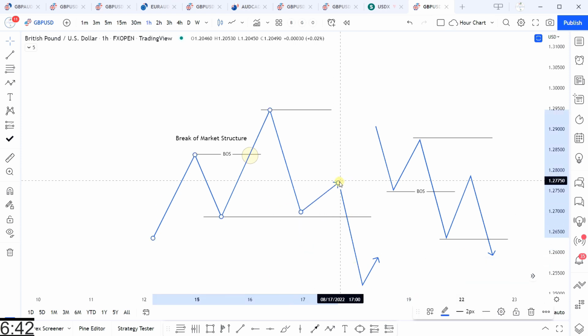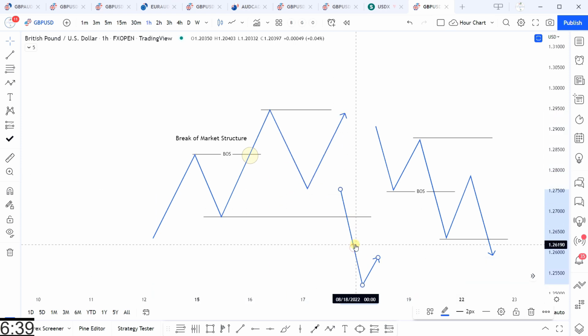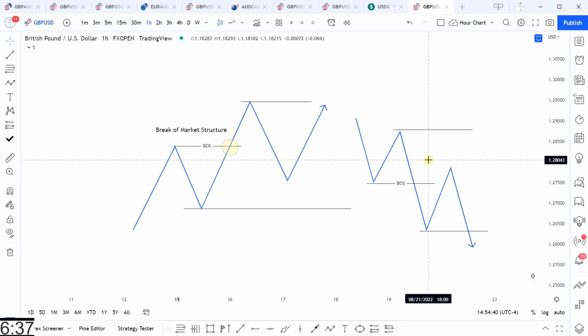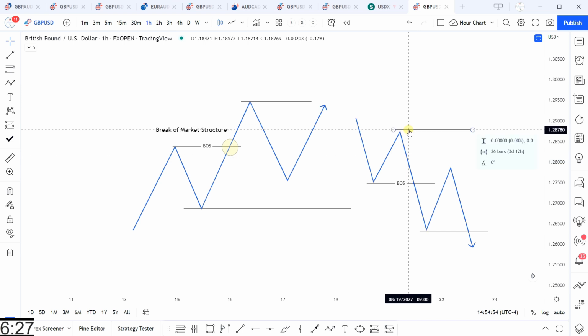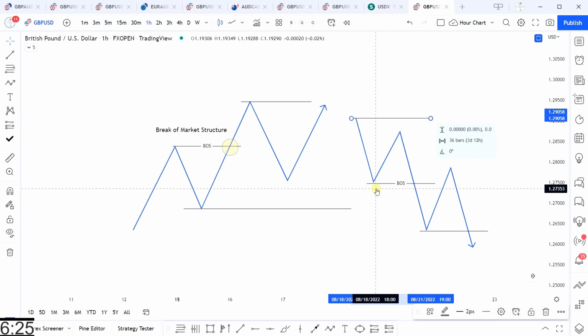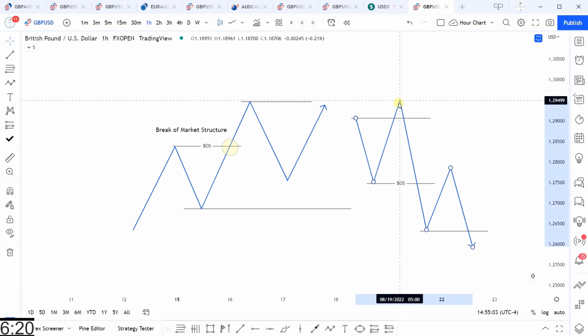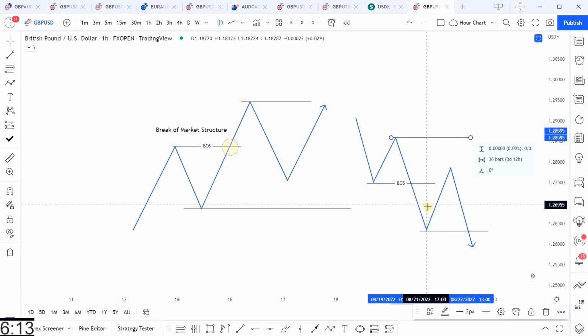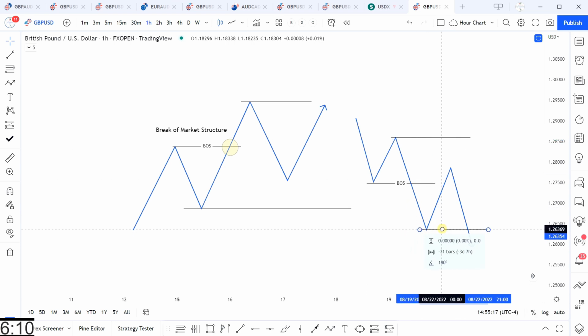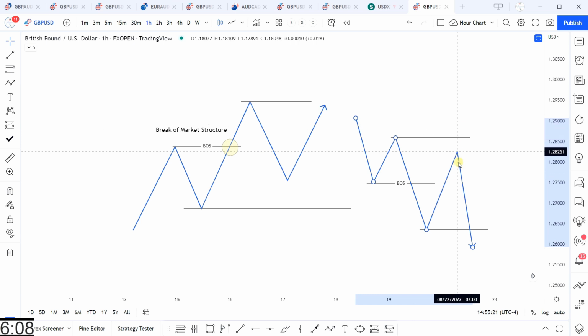The same thing applies to the downtrend. I'm doing most of these examples for uptrends, but everything that applies for an uptrend can be reversed for a downtrend. In a downtrend, our lower lows are weak levels of support and they're expected to be taken. So once we have a market structure range as such, where price makes a valid retracement in that it doesn't create a higher high, but rather creates a lower high, and that lower high leads to a lower low and creates a break of structure, our trading range now changes, and this becomes the new trading range until price breaks out one way or another.